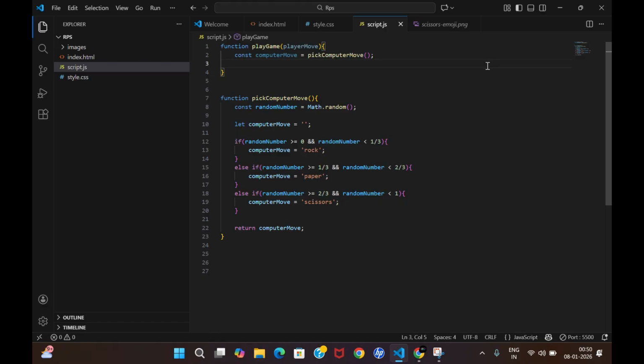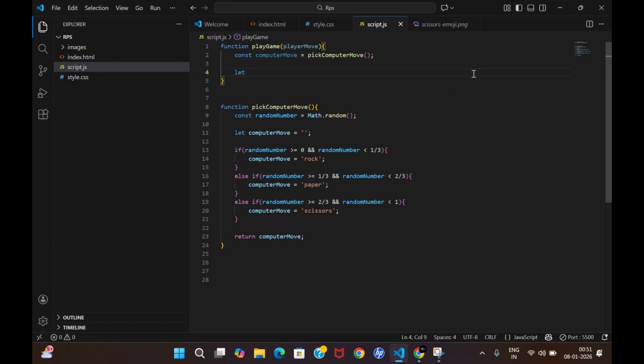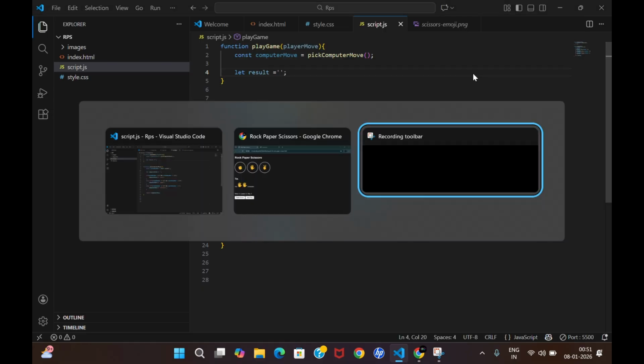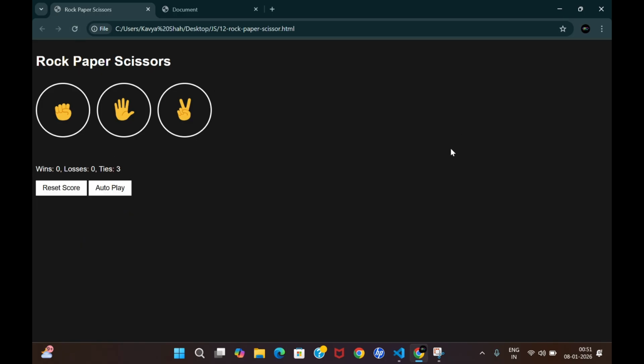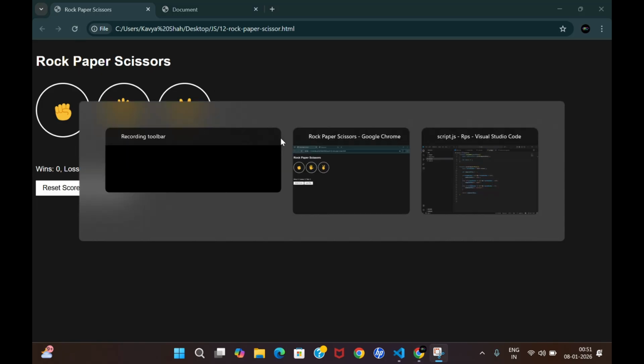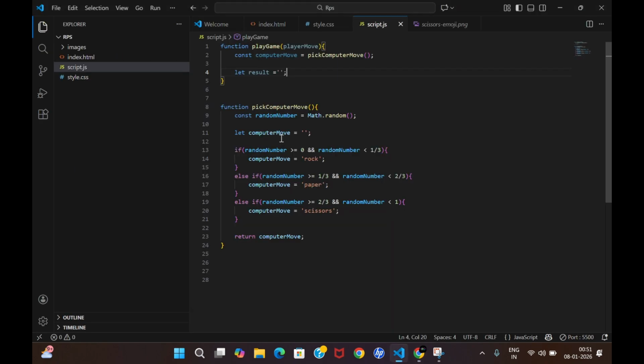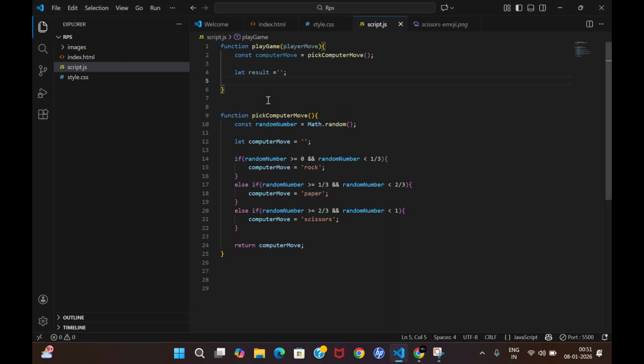So this will give us the computer move. Now, after getting the computer move, there is a huge amount of code now. We have to check for every condition. Again, let there be the result. Now, what result am I talking about? Let me show you again why I have just used blank backticks over here. The result is this, we have to show this. So before, while reloading, it's nothing. So that's why we ended up with the backticks over there, right? So let me go back to our VS Code.